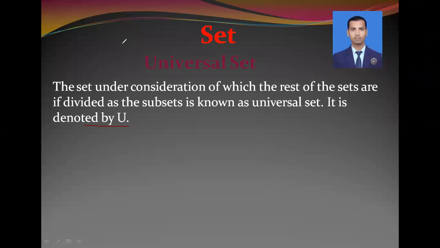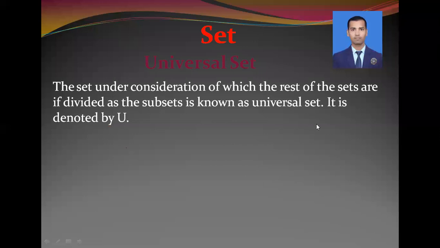That's why natural number is the main set by which the set of odd numbers is formed. That's why the set of natural numbers is a universal set, where the set of odd numbers is a subset formed from the universal set, the main set, natural numbers.